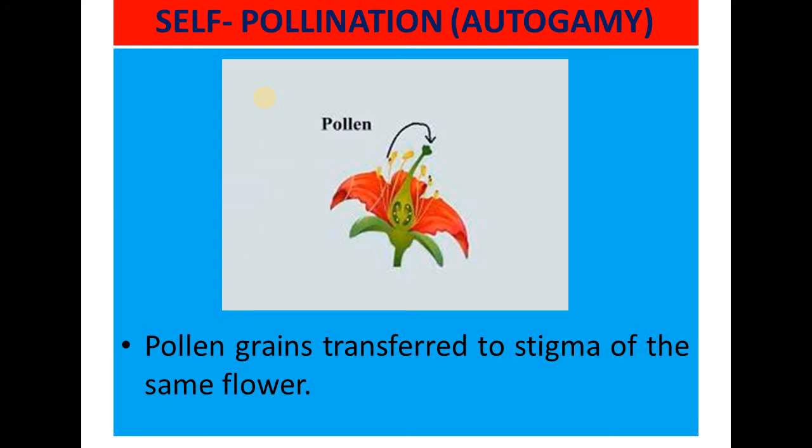This can occur only in bisexual flowers, which have both the stamen and carpel together. In that type of flower only autogamy is possible, because stamen and carpel are both present in the same flower, so the pollen grains from the anther can easily be transported to the stigma.